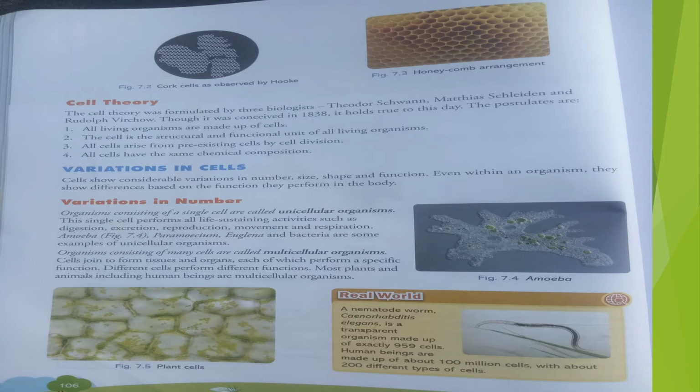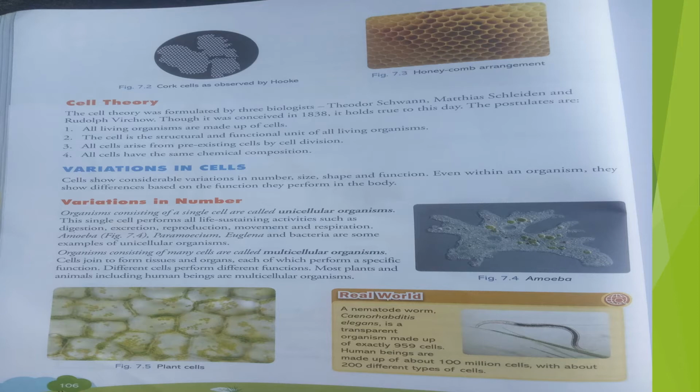The postulates are: number one, all living organisms are made up of cells. Postulate number two, the cell is the structural and functional unit of all living organisms. Postulate number 3, all cells arise from pre-existing cells by cell division. And postulate number 4, all cells have the same chemical composition. These are 4 points about the cell.